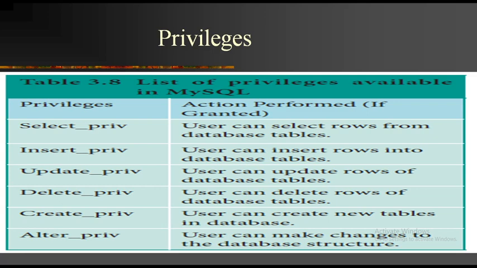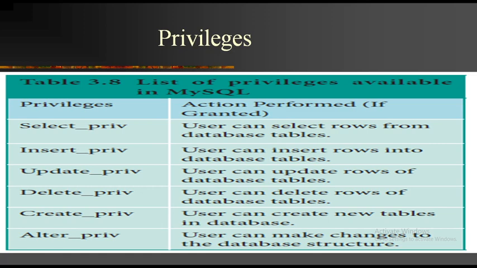Next one is privileges. What privileges is the DBMS giving to the user? A privilege is nothing but an action that can be performed. What are the actions we can perform within the table? That is what is known here as privileges. First one is select privilege. With the help of this privilege, the user can select rows from the database table. Next one is insert privilege. With the help of this insert privilege, the user can insert values into the rows.